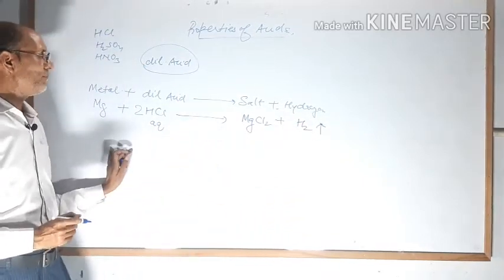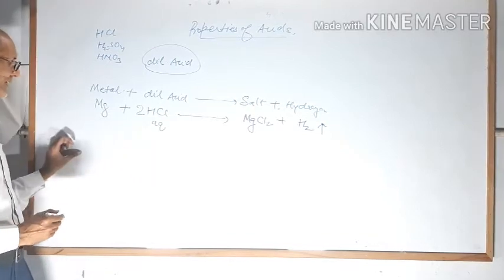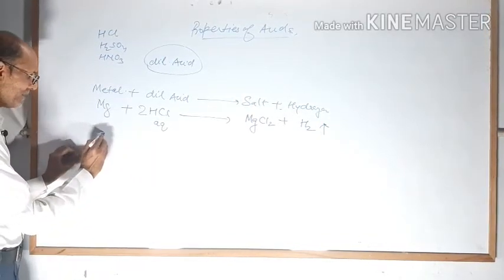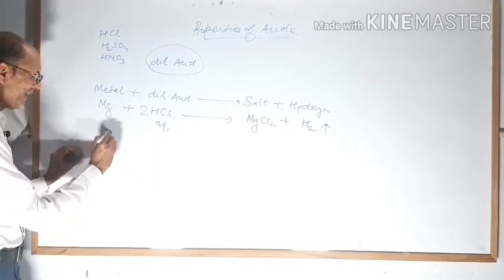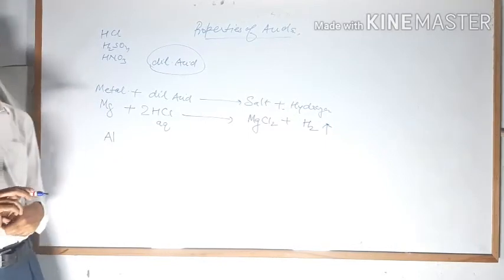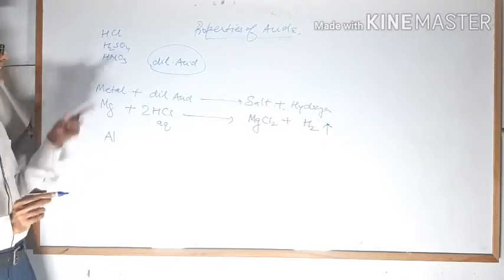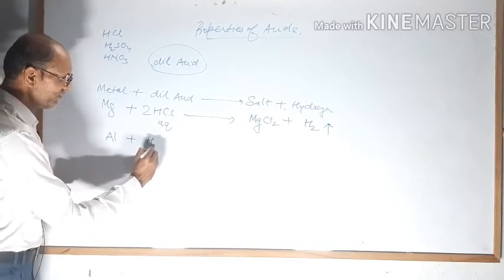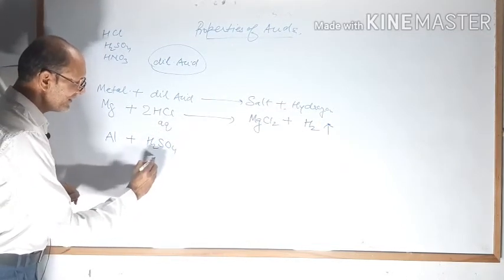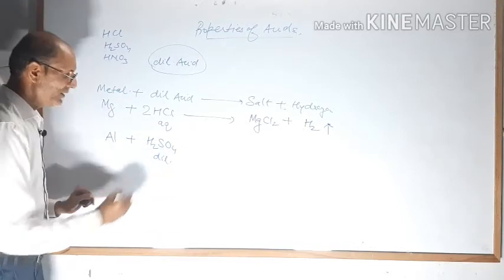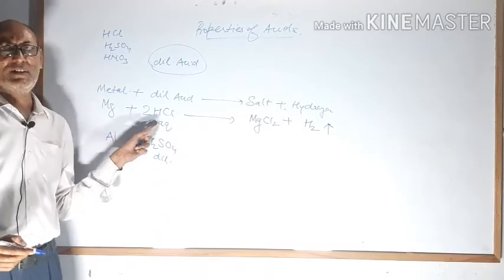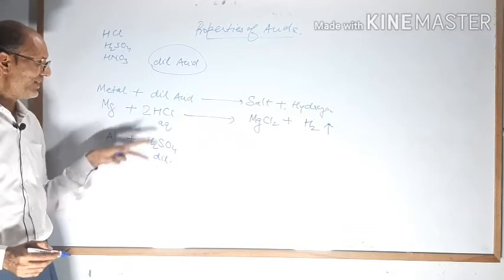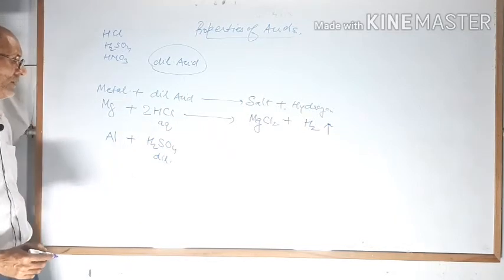Another example I am giving to you. I am taking another metal, aluminium, Al, and taking sulfuric acid, H2SO4. Dilute I am taking here. Here I have written aqueous, here I am writing dilute. There is no difference. Water you are taking.